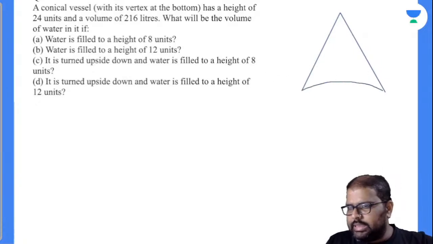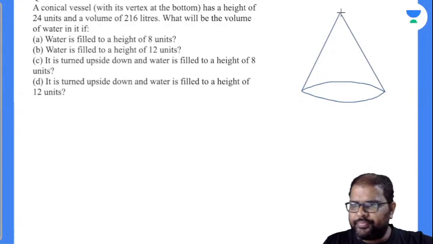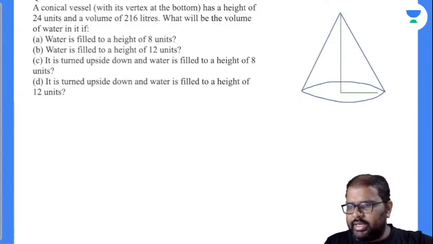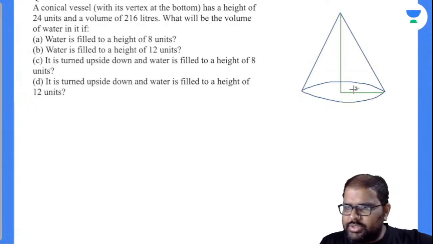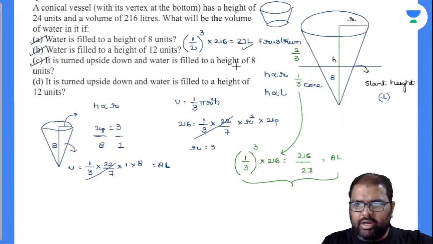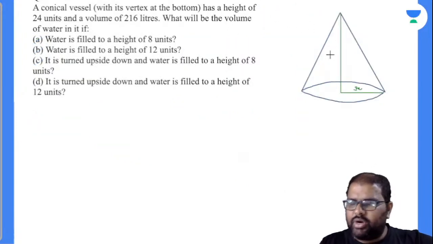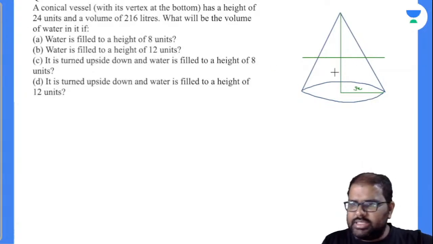The cone is turned upside down. And this is your height, and this is your radius. Now this is your R and this is your H. Now see here, this cone is chopped off from the base or height. Water is filled up to a height of 8 units it seems. Here this is 8. Now this is your frustum part.